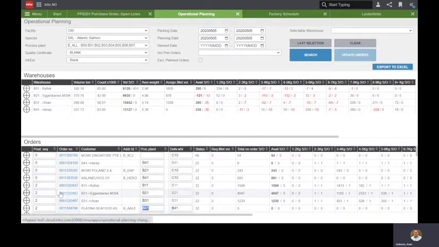That could be because of delivery in Asia and other things that will require this order to finish early in the day so that it can reach the transport that it needs to catch in order to catch the flight that it's booked for, and so on. So there's a lot of things to consider, and here you have all the information you need in one screen.